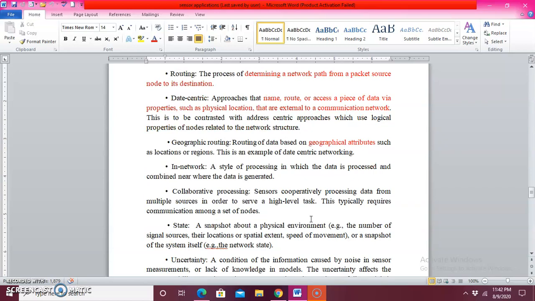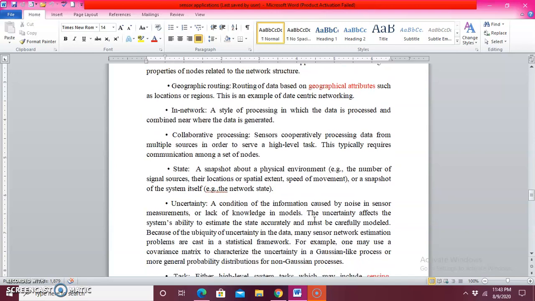The next one is called in-network processing. What is the meaning of it? It is a processing unit in which the data is processed and combined near where the data is generated. Then collaborative processing.